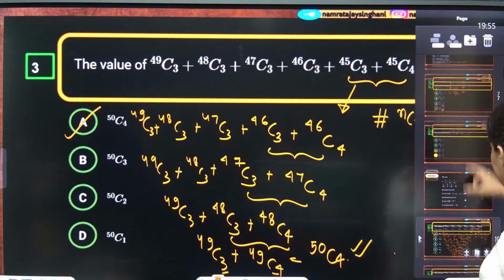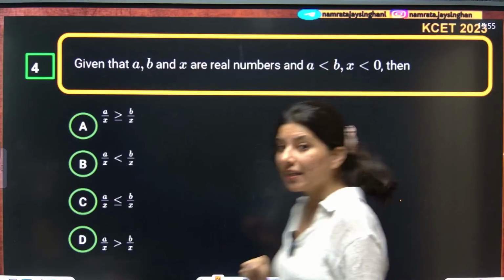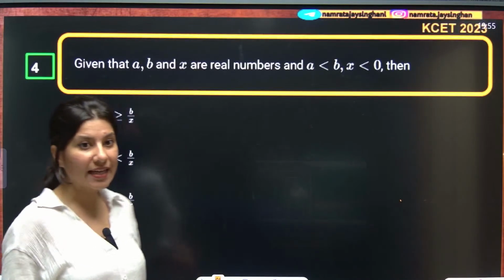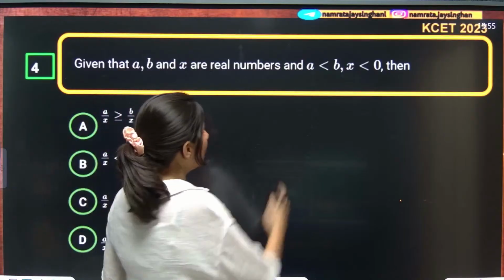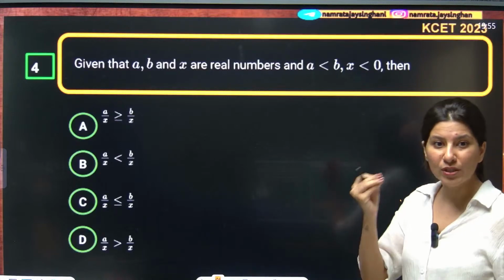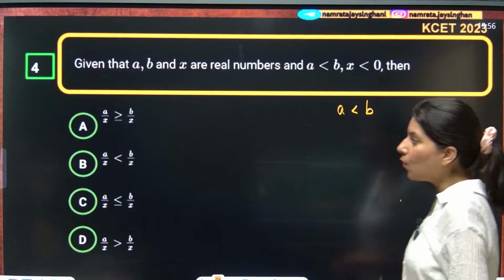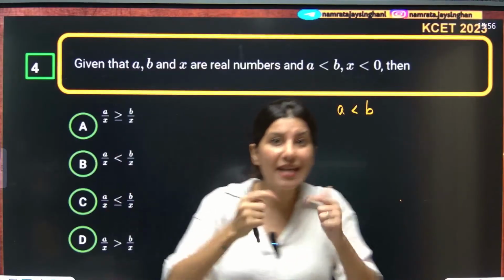Okay, alrighty then. The next question on your screen. Given that A, B and X are real numbers. So this is again a KCET 2023 question. Understand what kind of question they are asking. A is less than B. Now what they are looking for is A by X and B by X.